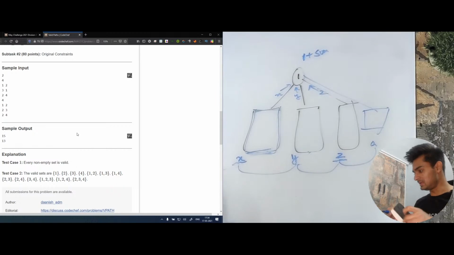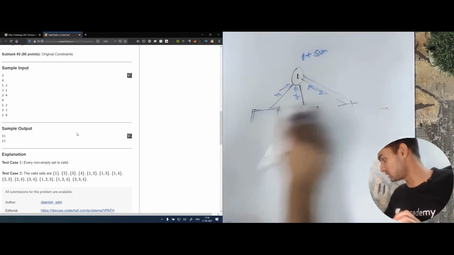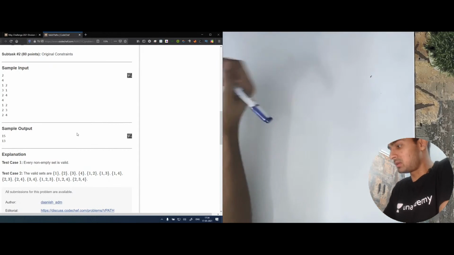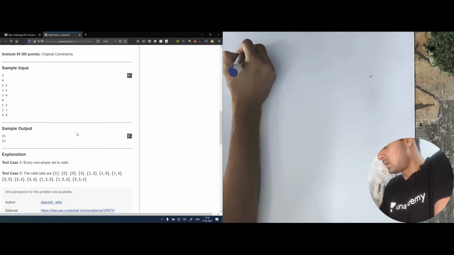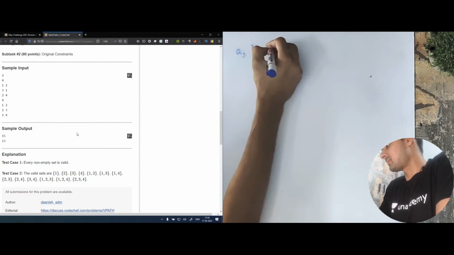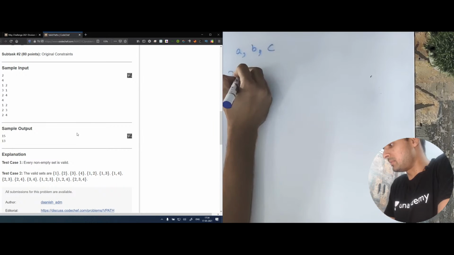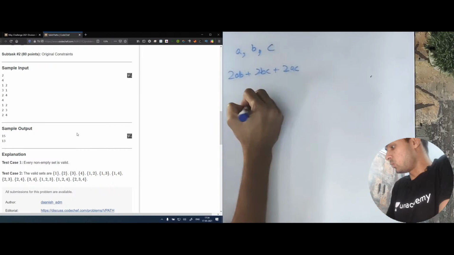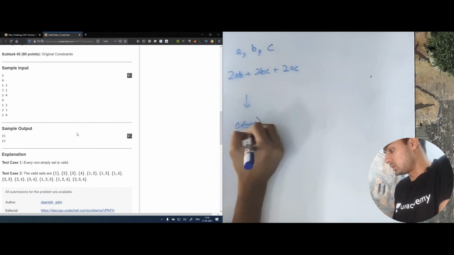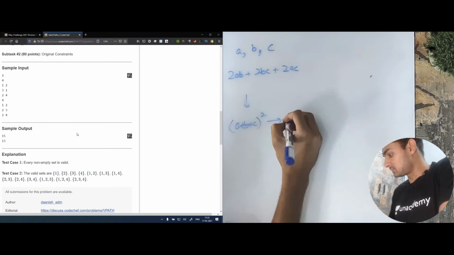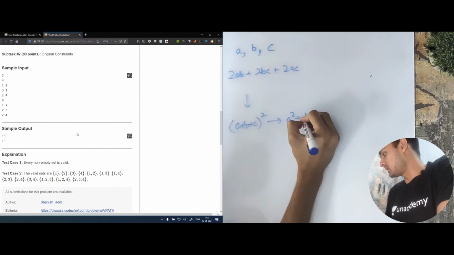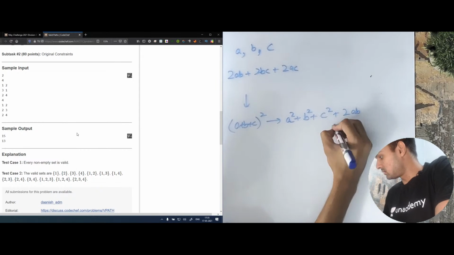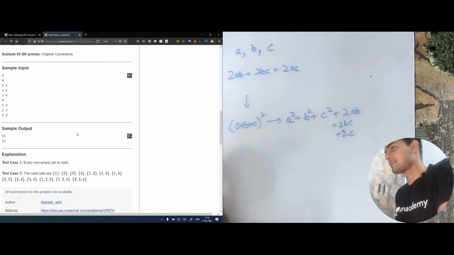Okay, so let's look at something. Let me show you something which is actually something with which you are able to solve this. Let's say there were 3 sets. First set was A, we had B and C, and we had to find the value of 2AB plus 2BC plus 2AC. Let's look at what is A plus B plus C whole square. This is actually A square plus B square plus C square plus 2AB plus 2BC plus 2AC.